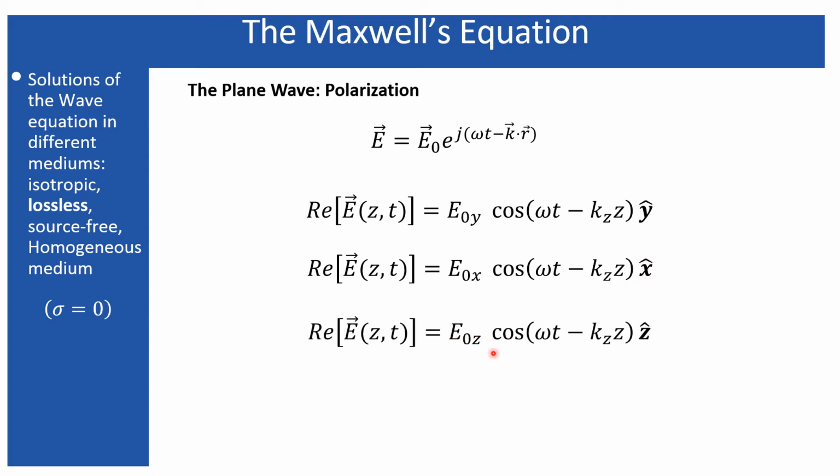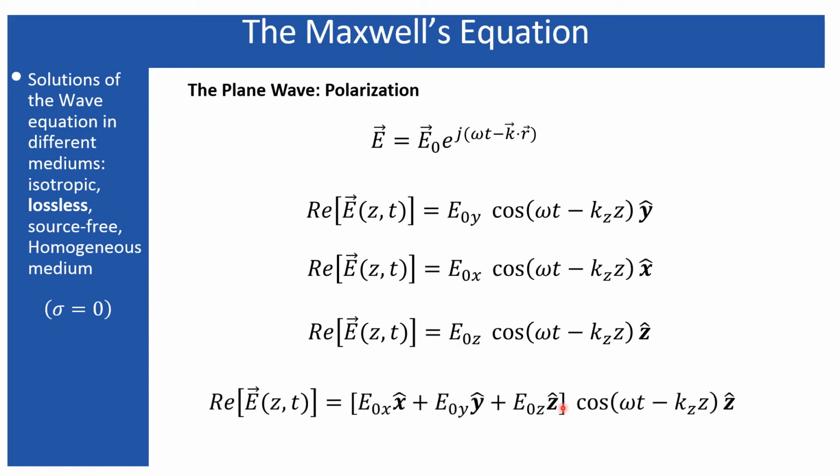Similarly, it is applicable for the z direction also, but in this case it is the longitudinal direction. Look, because the y and x directions are transverse to the direction of propagation. Propagation is taking place along the z direction, while y and x are perpendicular to the z direction. So these are the transverse directions. But this component exists along the direction of propagation, and this is called the longitudinal direction.